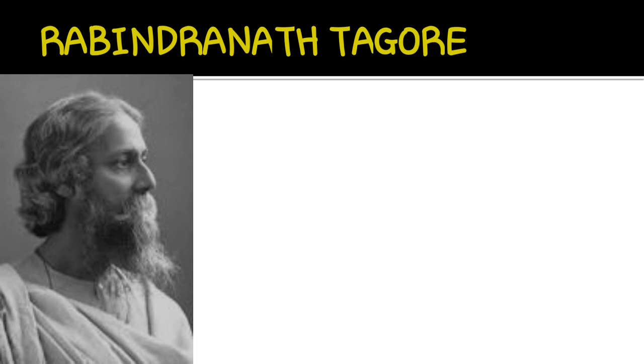This is the picture of Rabindranath Tagore, and he chose the name Bhanu Singh Thakur as his pen name, but later on he was known as Bhanu Simha, which means sun lion.